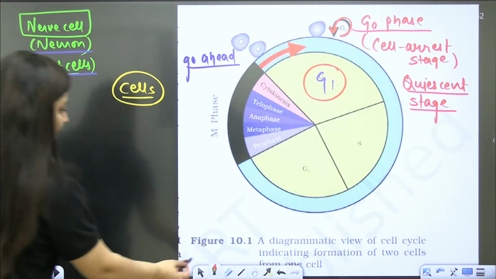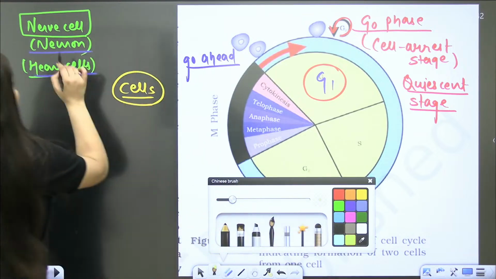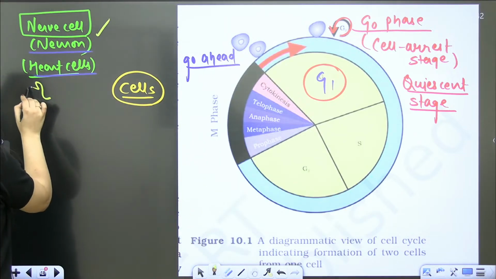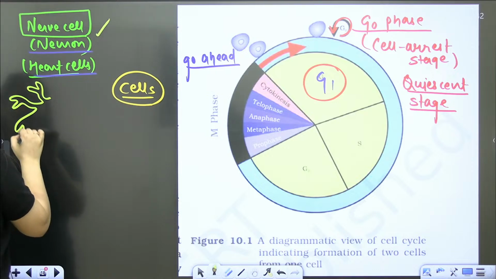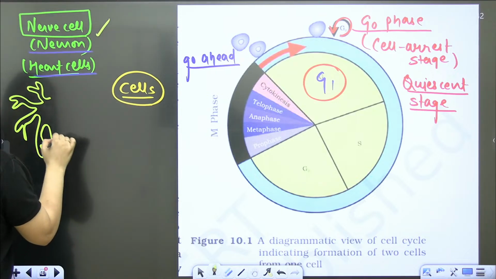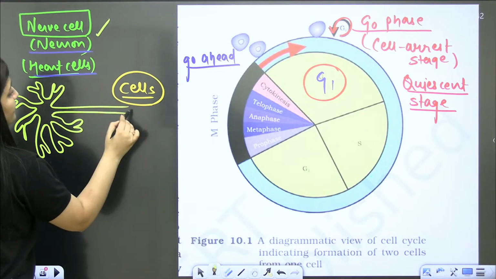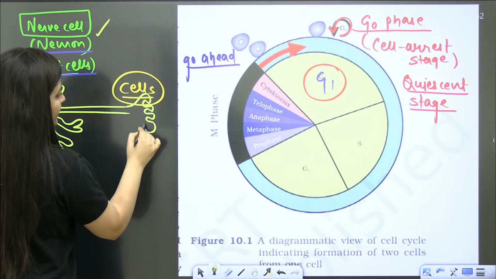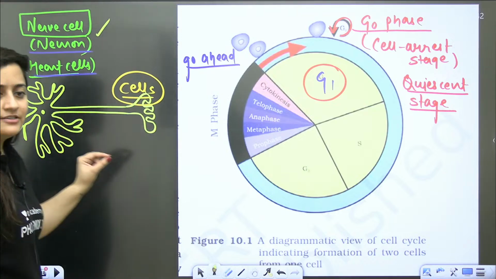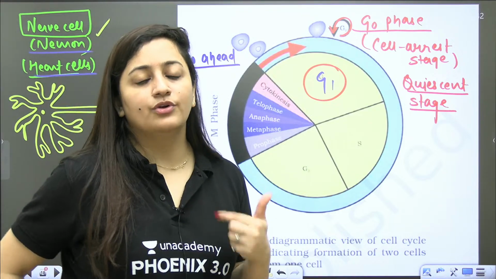So I gave you the example of which cell? I gave you the example of the nerve cell, your neurons. Even in your books it is mentioned that they divide once in their life, during embryonic development only, when that embryo is growing. In that case only these nerve cells will divide, they don't divide further.